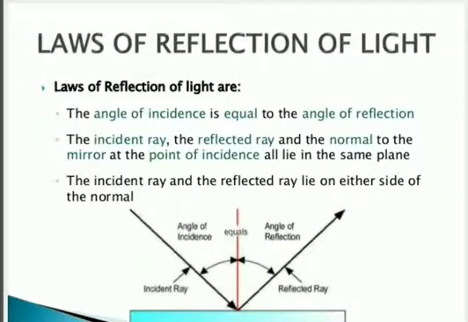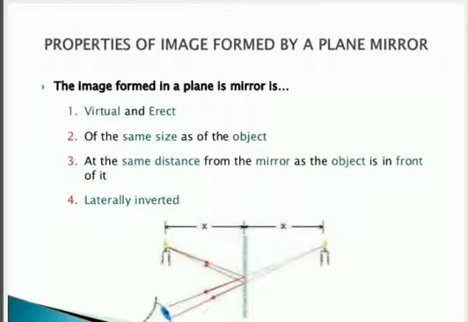So this law you have done in your previous classes also, and the law of reflection is applicable to all types of reflecting surfaces including spherical mirrors also. You must have known about spherical mirrors. And now let us discuss the properties of the image formed by a plane mirror.